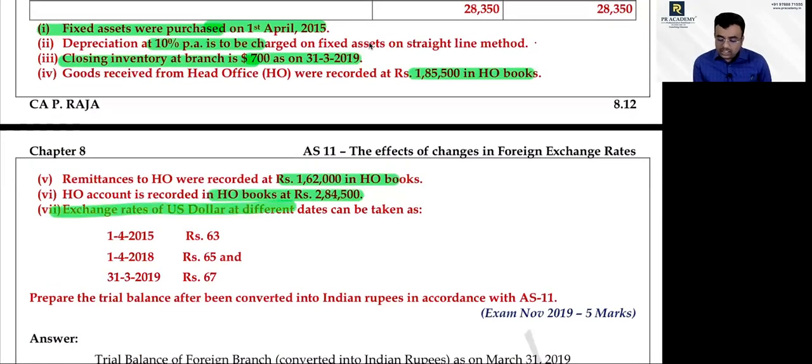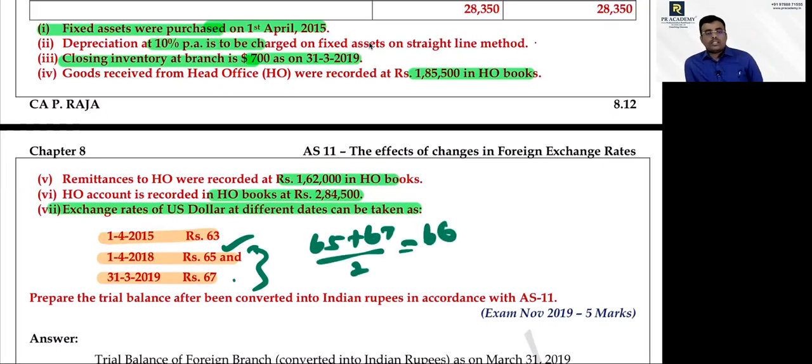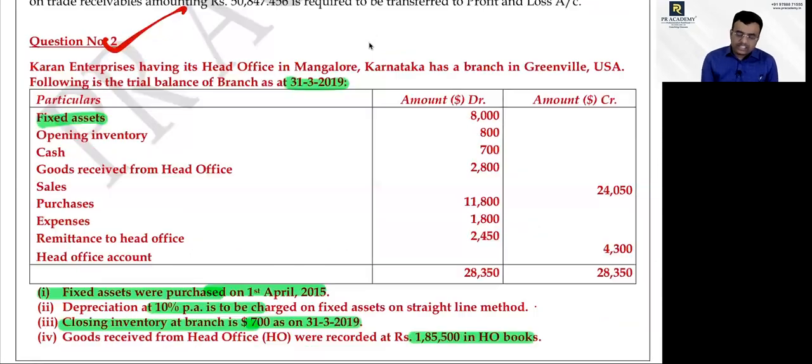Exchange rate of the US dollar is given: on 1/4/2015 63, 1/4/2018 68, 31/3/2000 65, and 31/3/2019 67. So the opening rate is given, the closing rate is given. You can get the average rate. Average rate comes to 66. Opening rate plus closing rate divided by 2 will give you the average rate. Yes, sir. Okay, now come back here. Fixed assets, which rate should be used here? Closing. Which rate should I use?